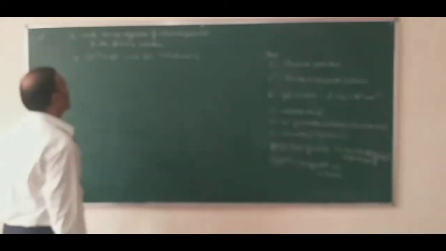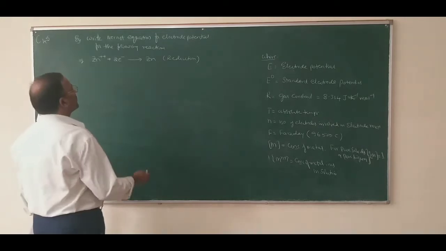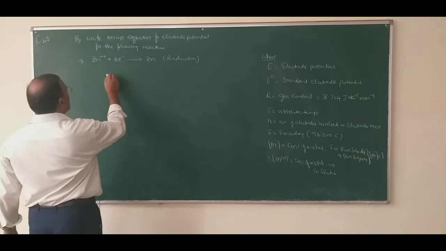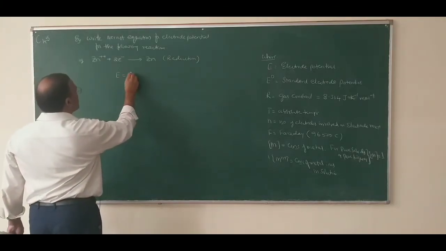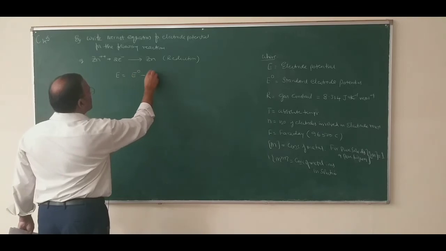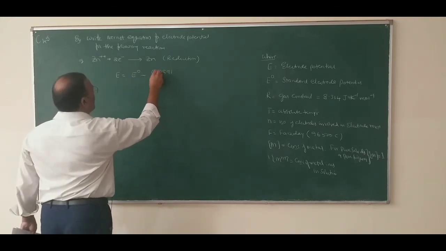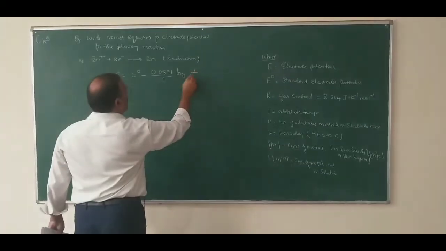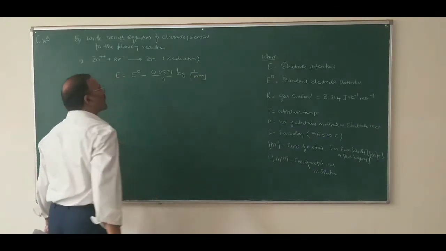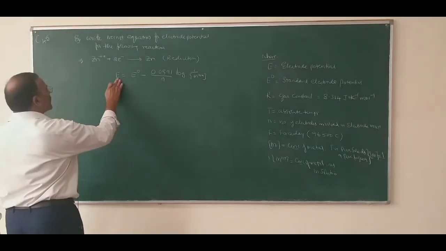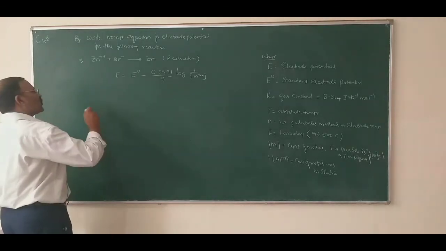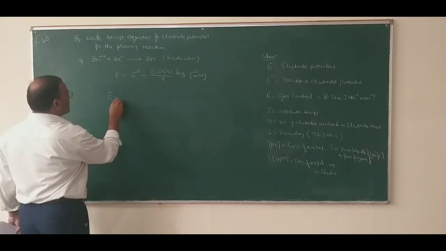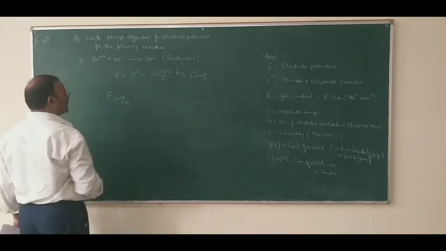So for a reduction reaction, what is the expression for electrode potential according to the Nernst equation? E equals E naught minus 0.0591 divided by N log of 1 over Mn plus. So here what is E? E is the electrode potential of the zinc electrode, so you have to write E Zn2 plus bar Zn.